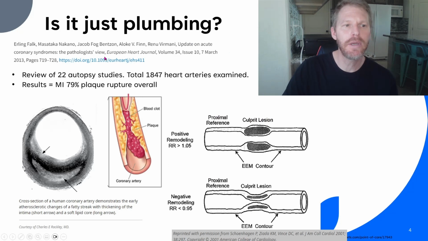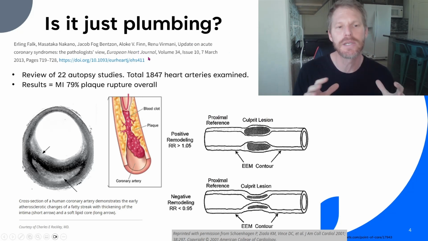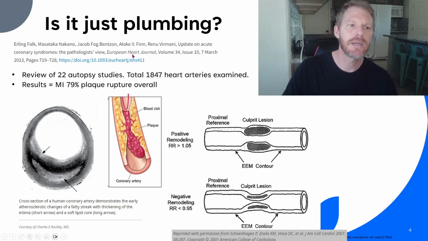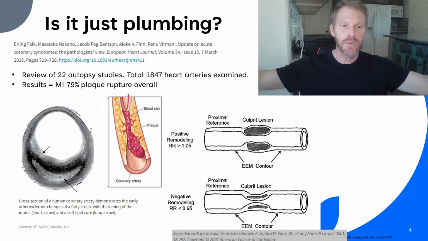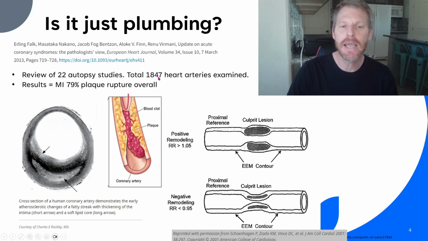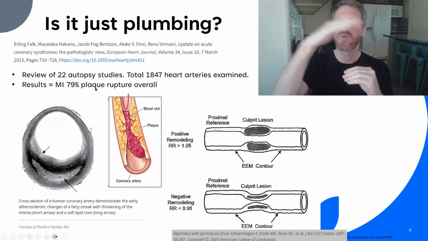So there's an article here I pulled from UpToDate, which is a clinician resource for journals. And this group of teams who are pathologists, people that take cells and study them, in March 2013, did a review of 22 autopsy studies. Now, these are large studies, collected 22 of them, and they examined 847 heart arteries. What they found is 79% of people that died of heart attack, it occurred from that plaque rupturing.